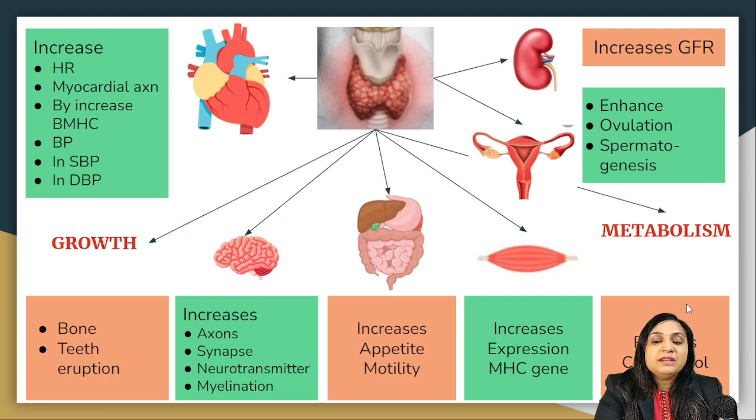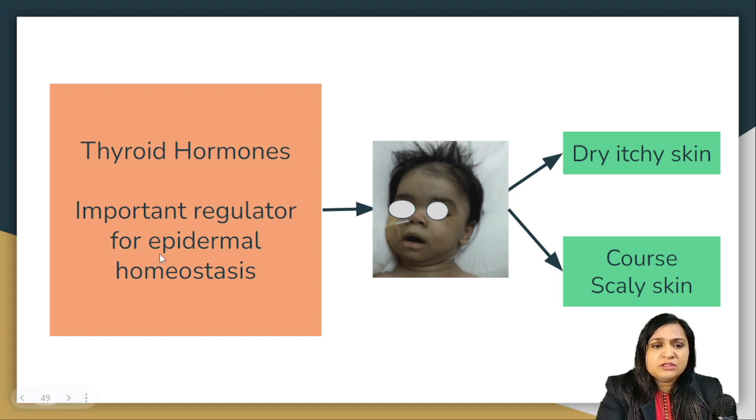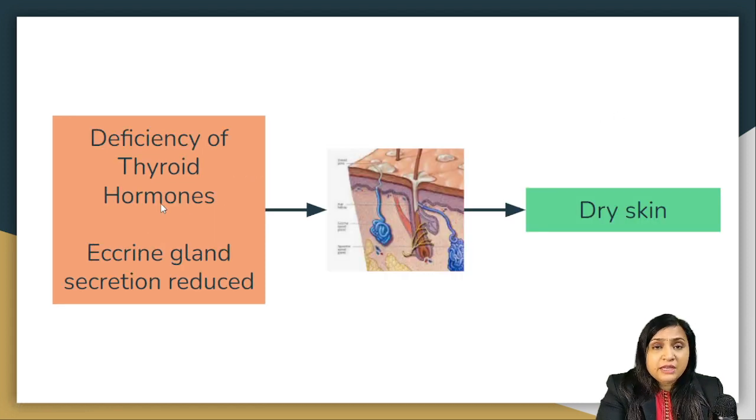On metabolism, the net effect is reducing cholesterol. It increases the basal metabolic rate. On the reproductive system, it enhances ovulation in females and spermatogenesis in males. On the renal system, it increases the GFR. Thyroid hormone is a very important regulator of epidermal homeostasis. So if there is absence of thyroid hormone, it can cause dry, itchy skin as well as coarse and scaly skin. In absence of thyroid hormone, eccrine gland secretion is reduced, so there will be absence of sweating and presence of dry skin.